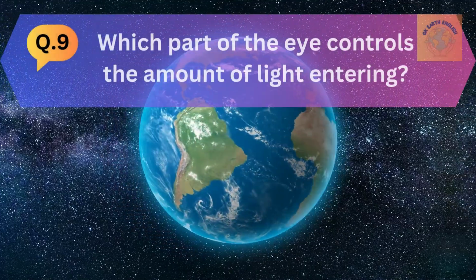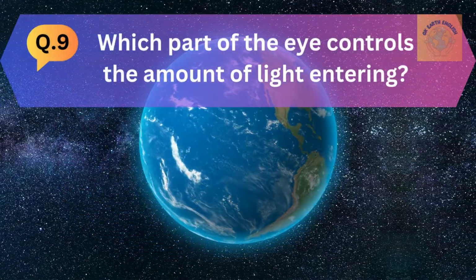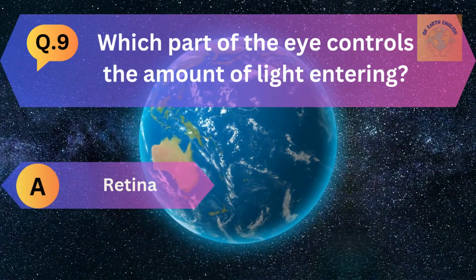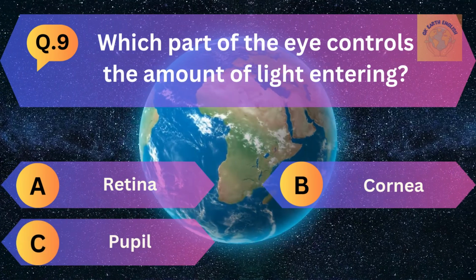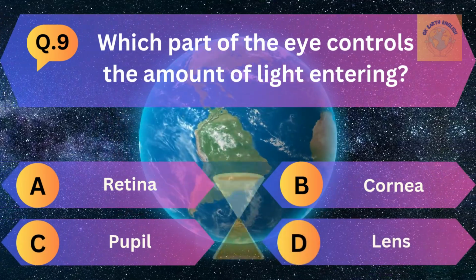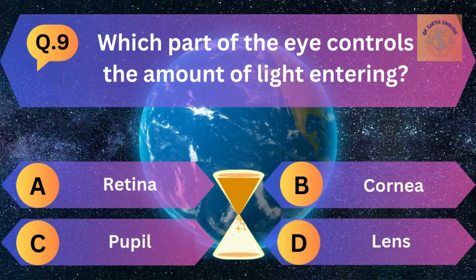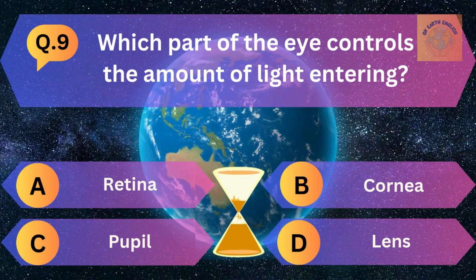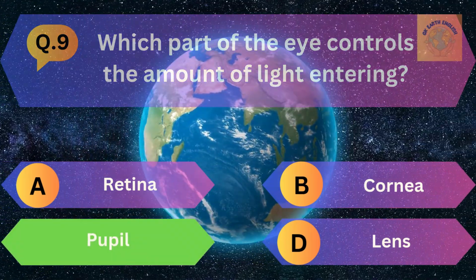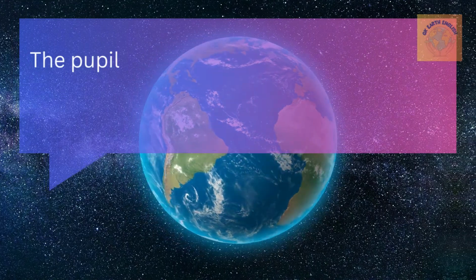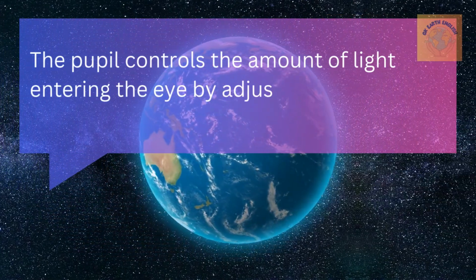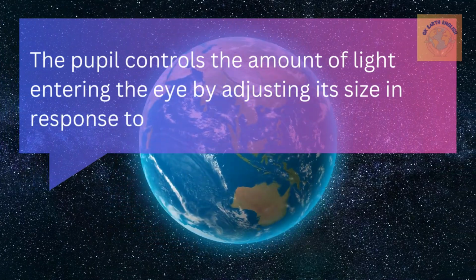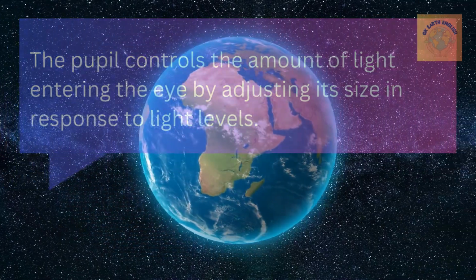Question number 9. Which part of the eye controls the amount of light entering? A. Retina, B. Cornea, C. Pupil, and D. Lens. The correct answer is pupil. The pupil controls the amount of light entering the eye by adjusting its size in response to light levels.